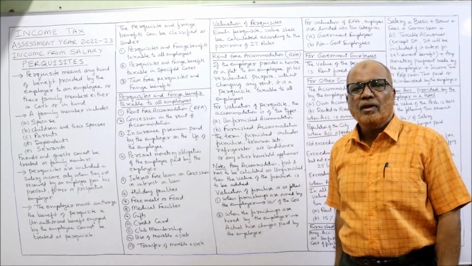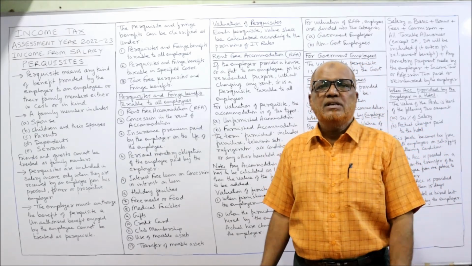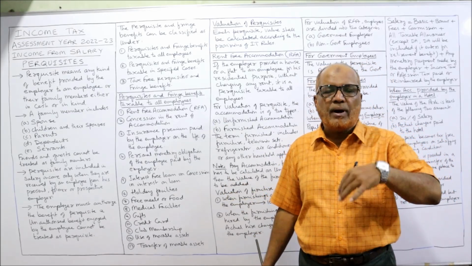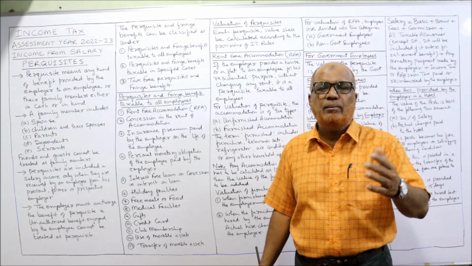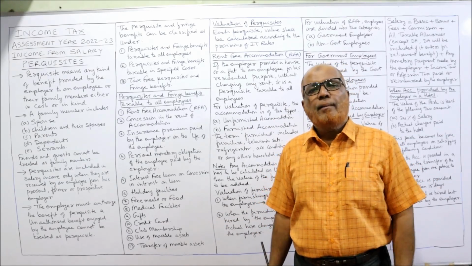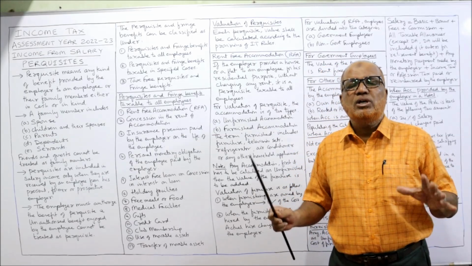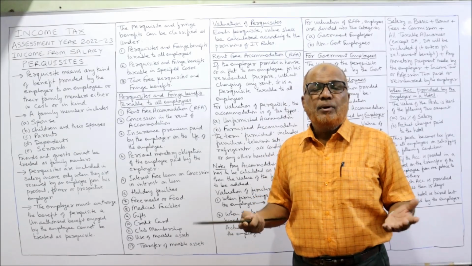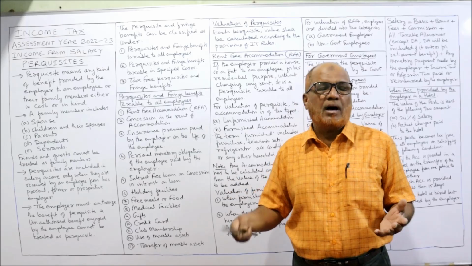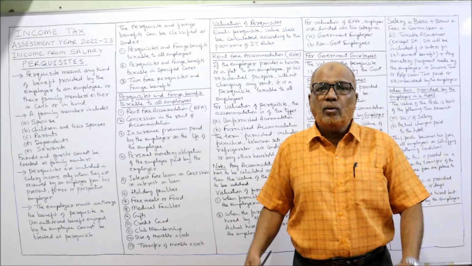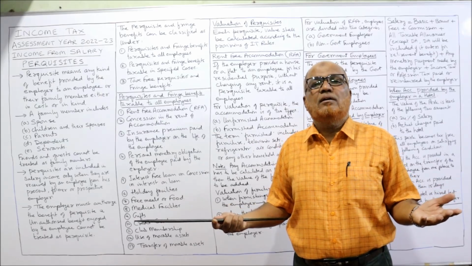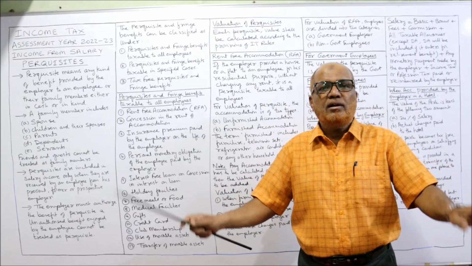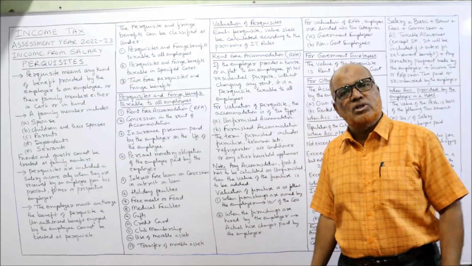First category. The most common benefit is rent-free accommodation. Rent-free accommodation means any house or flat given by the employer to the employee or the family members free of rent. The employer is not charging any rent. That's a benefit, because if the employee had taken a house on rent, he would have to pay the rent. Now he is not paying the rent. Freely he is utilizing the house or flat given by the employer. It is called rent-free accommodation. It is fully taxable for all the employees, no restriction, everyone.